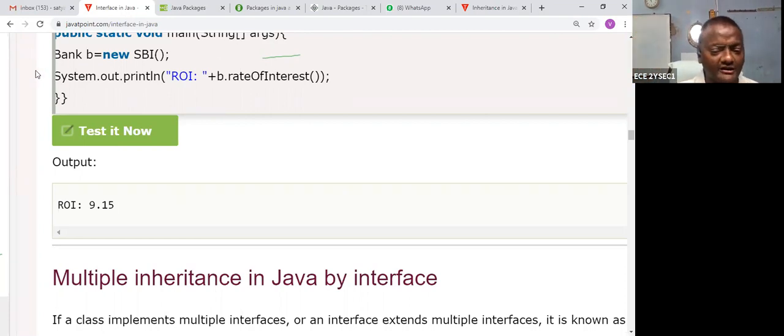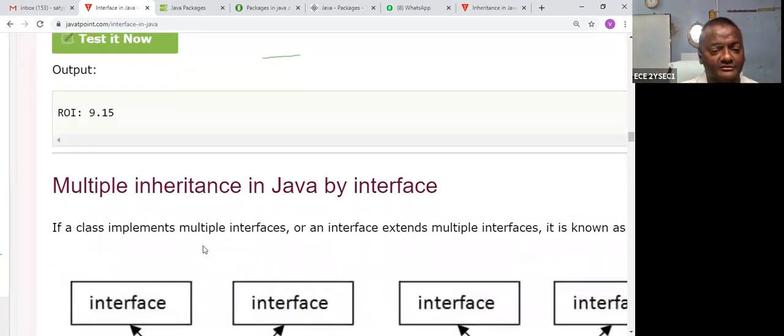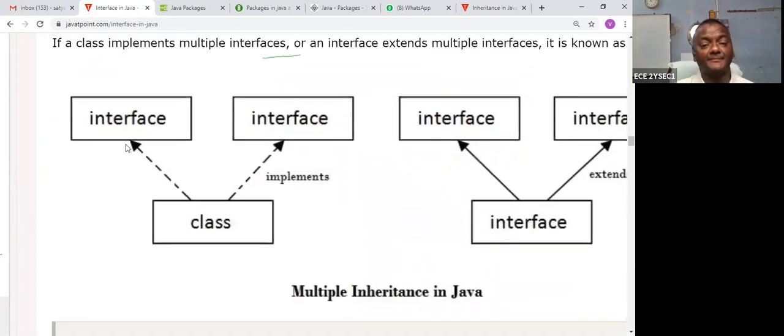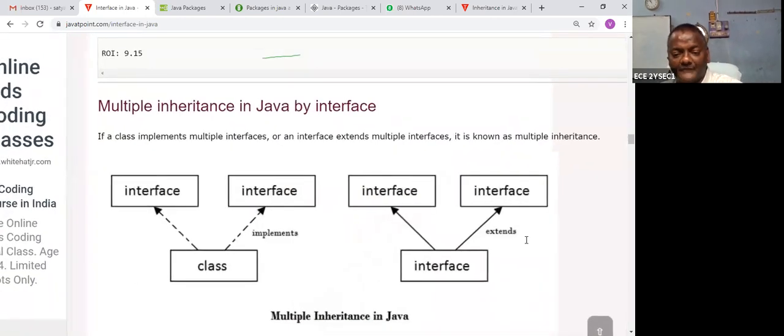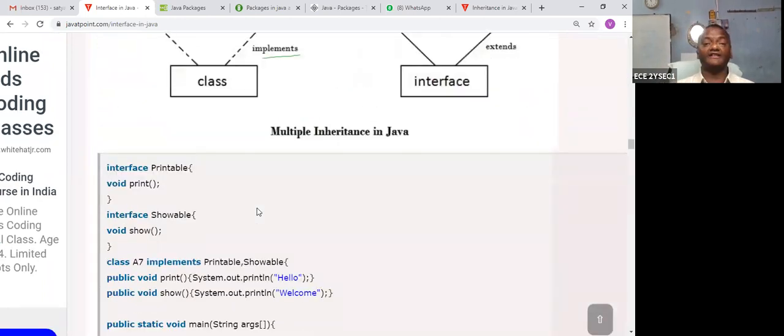So let us take how two inheritance works. This is called multiple inheritance. What is multiple inheritance? Two parents, one child. So this is called multiple inheritance. Let us take an interface and a class linked with implements. For interface to interface, you can use extends. So the interface can solve the problem of multiple inheritance.